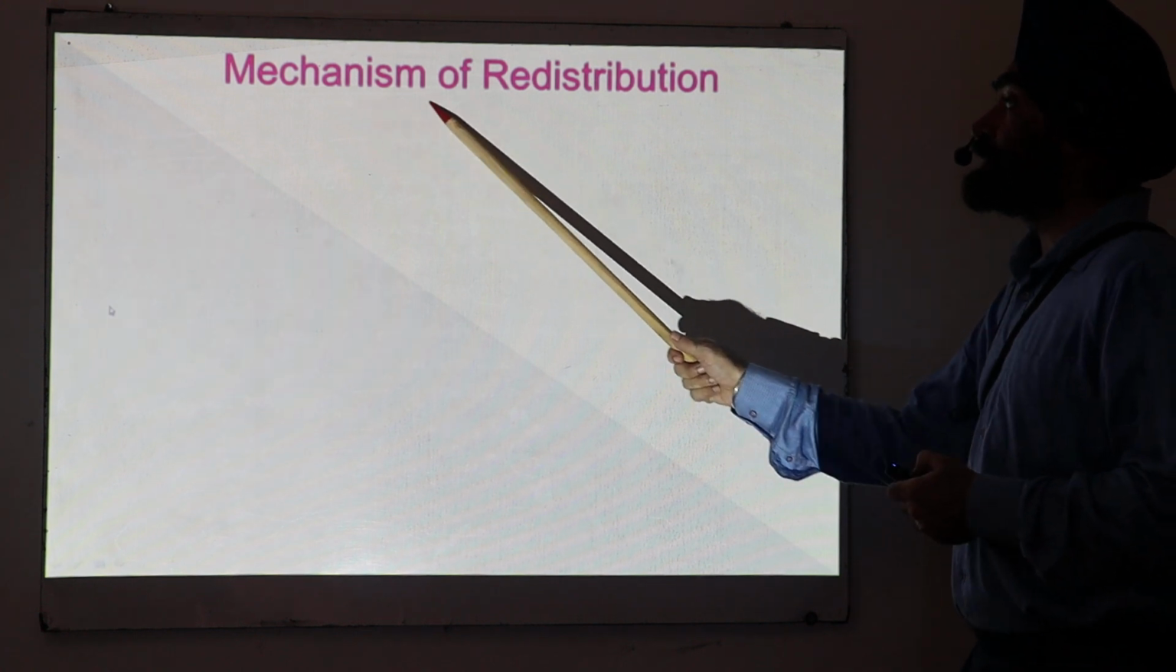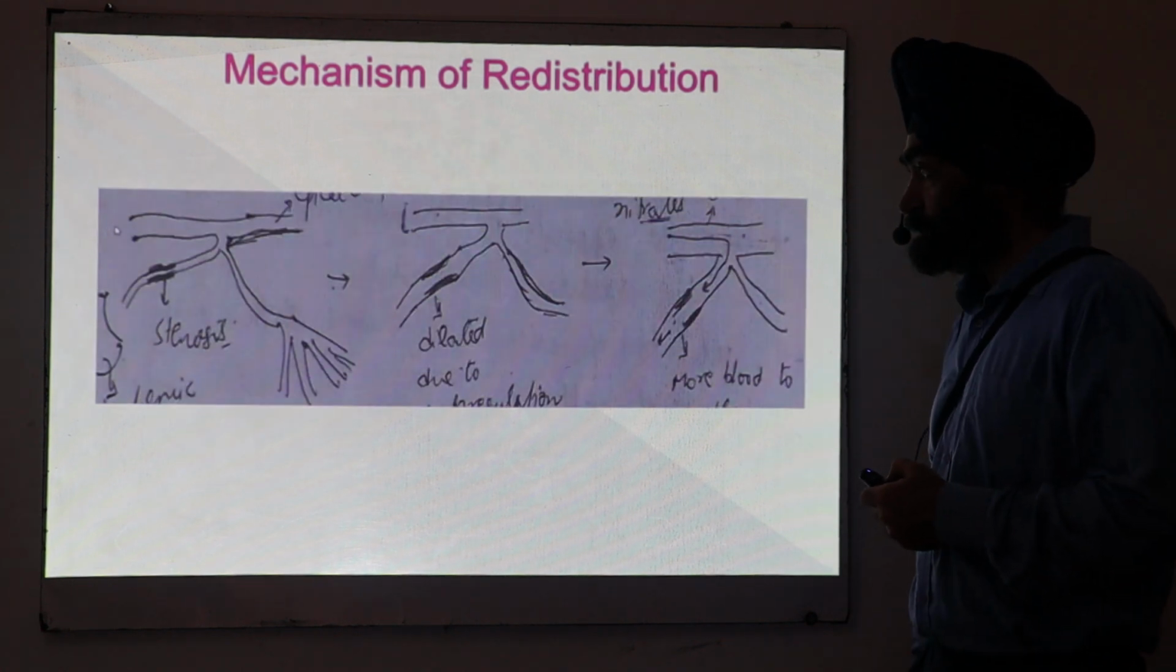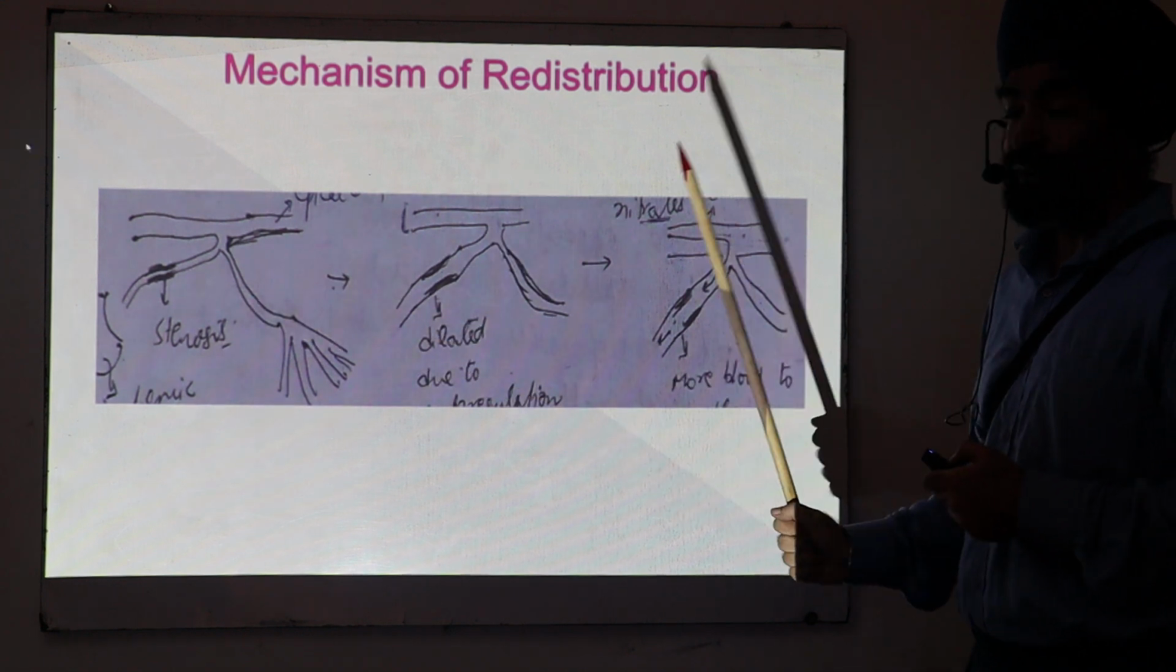Now, what is the mechanism of redistribution? I just want to show it with the help of a diagram.